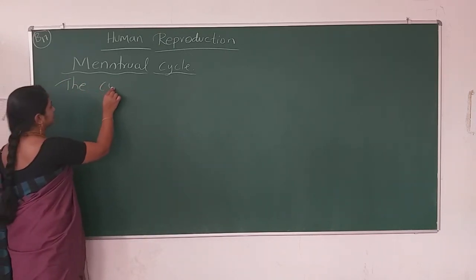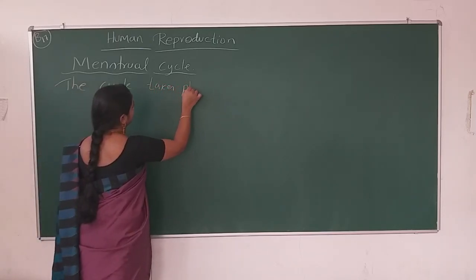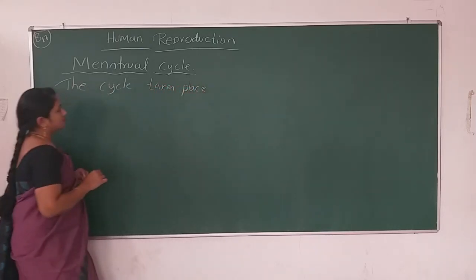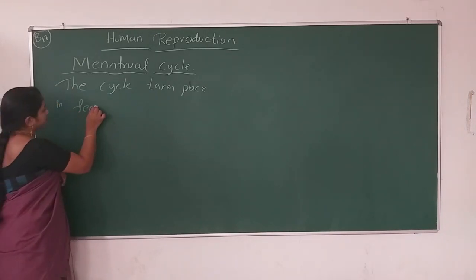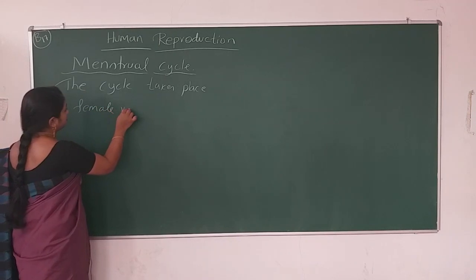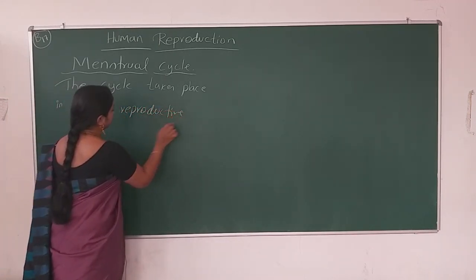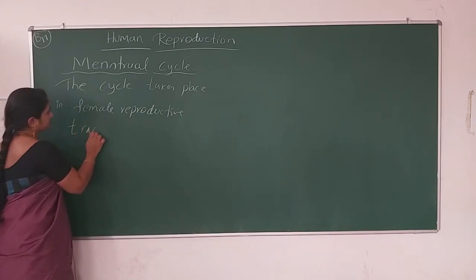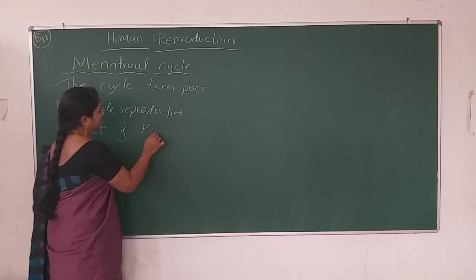So this is the cycle that takes place in the female reproductive tract of primates.